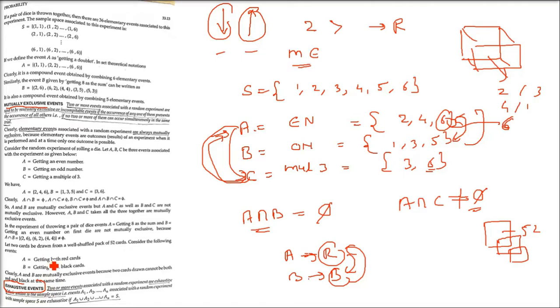Okay. Now coming to exhaustive events. When a person runs, he gets fatigue after some time. So he gets exhausted. So you can relate exhaustive events with that. Okay. Two or more events associated with a random experiment are exhaustive if their union is the sample space. That is, events A1 till AN associated with a random experiment with sample space S are exhaustive if A1 union A2 union all the way to AN equals S.